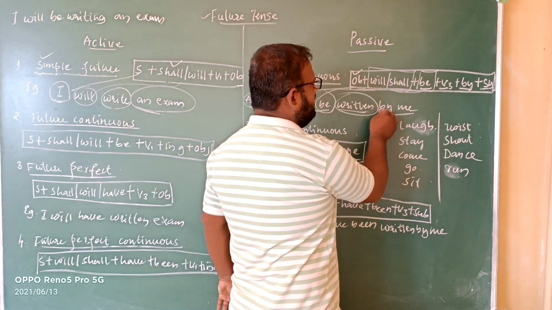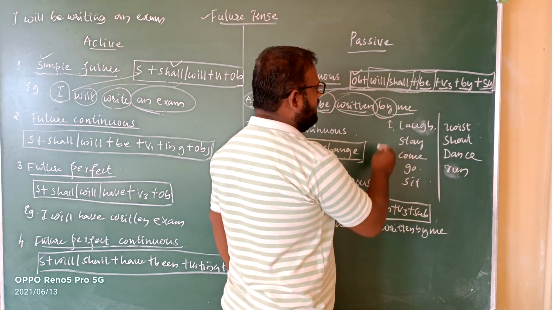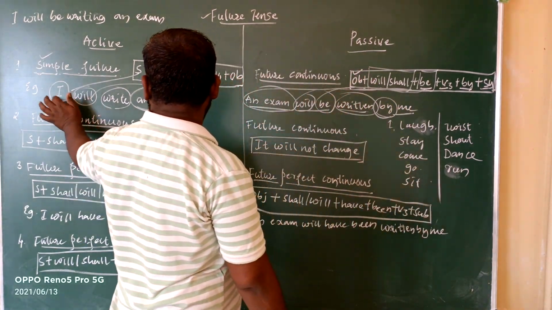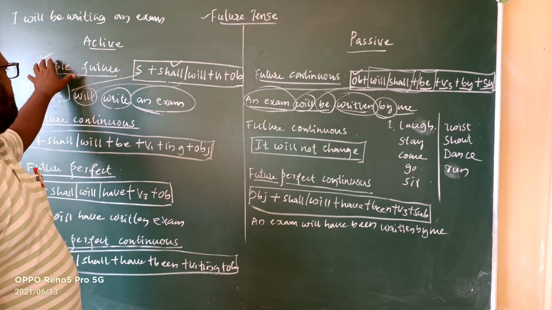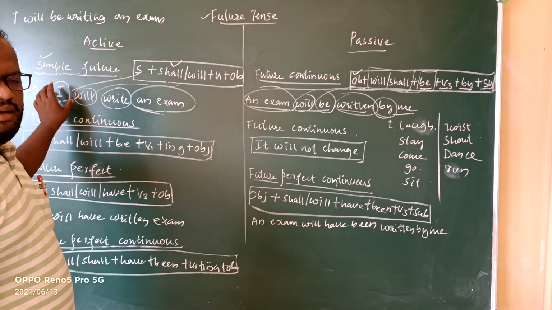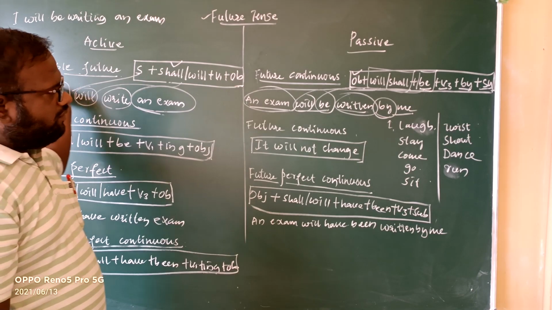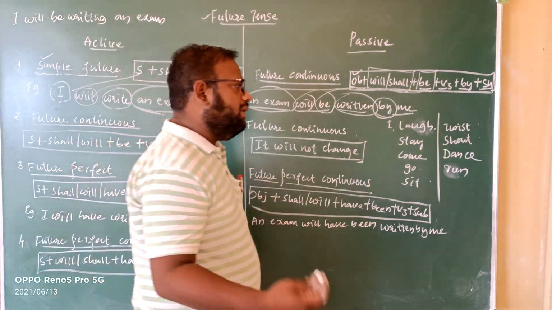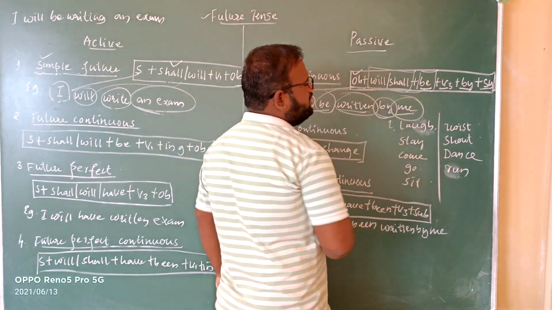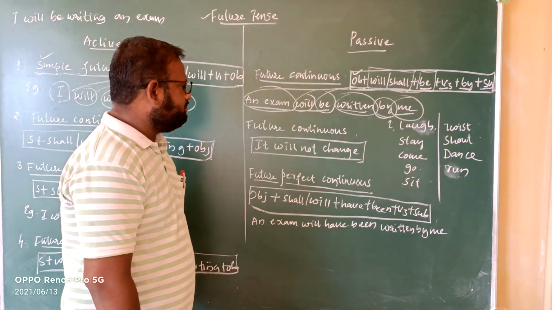By as a conjunction we need to take. I have taken by as a conjunction. Then the subject: instead of I, when the sentence in the active voice starts with I, while changing into passive voice it will become me. We already noticed this rule in the last class.